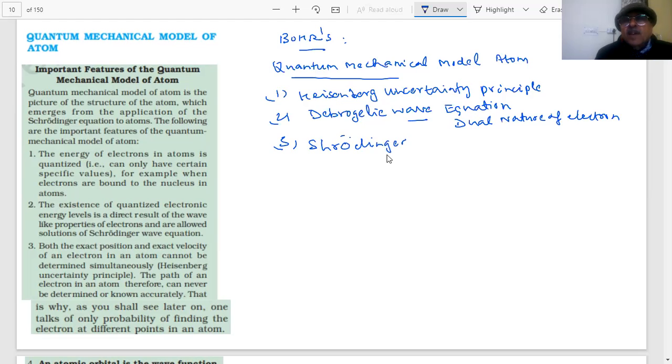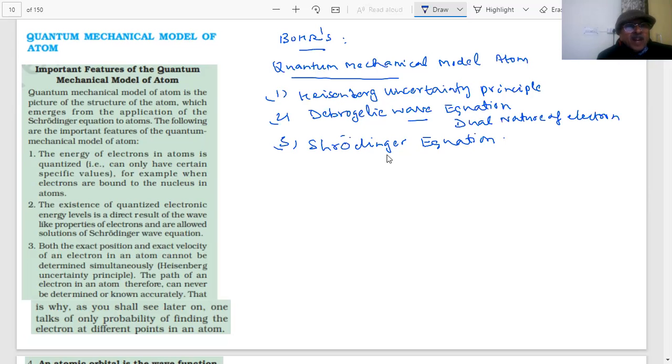Schrödinger has given an equation, students, in which he said the energy of an electron in an atom is quantized, and can have only certain specific values, for example, when electrons are bound to the nucleus in an atom. Bohr is also saying the same thing. The existence of quantized electron levels is a direct result of the wave-like properties of the electron. That is why not all the energy levels are allowed for the electrons.